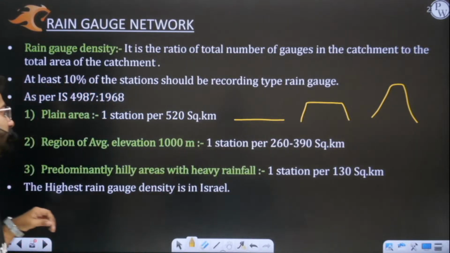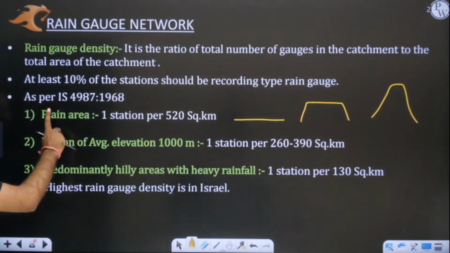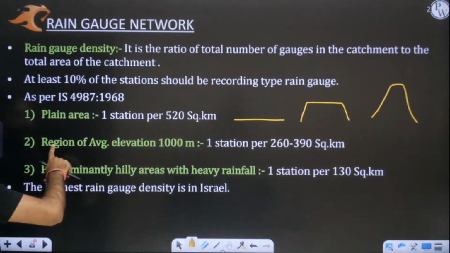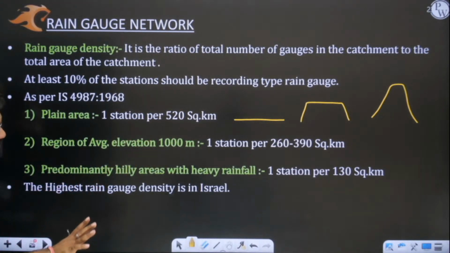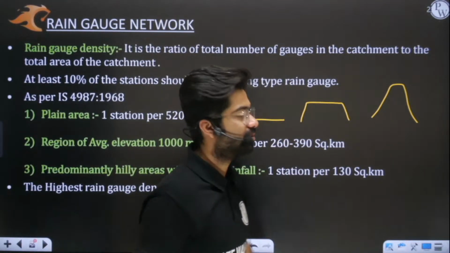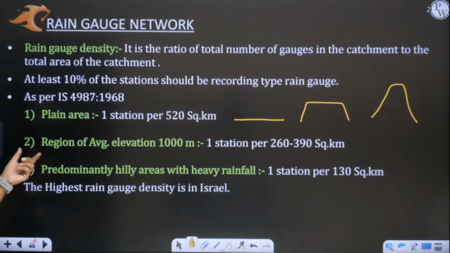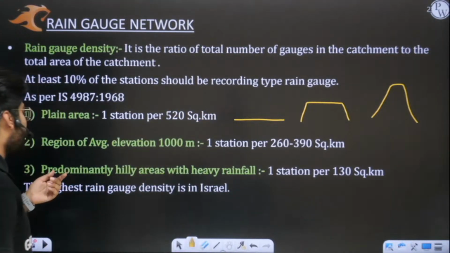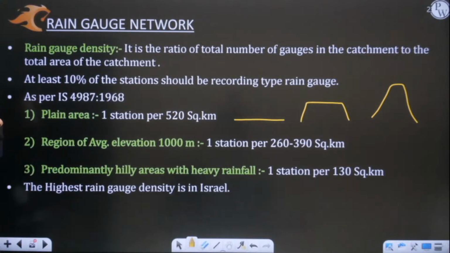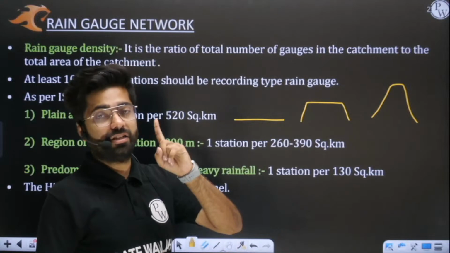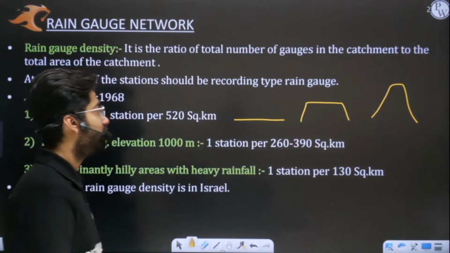So based on these three kinds of regions, we have the very first one as plain area. I hope you have understood that. Then we have the region of average elevation 1000 meter, which is the plateau region. Then at last we have hilly areas. Hilly areas generally receive more rainfall, that you should remember, as compared to your flat or plain lands.